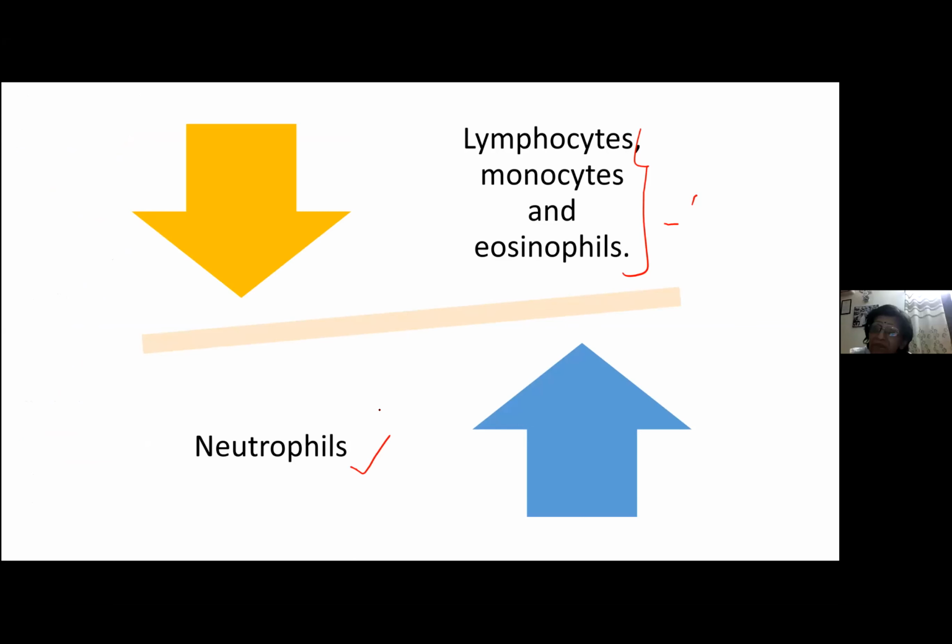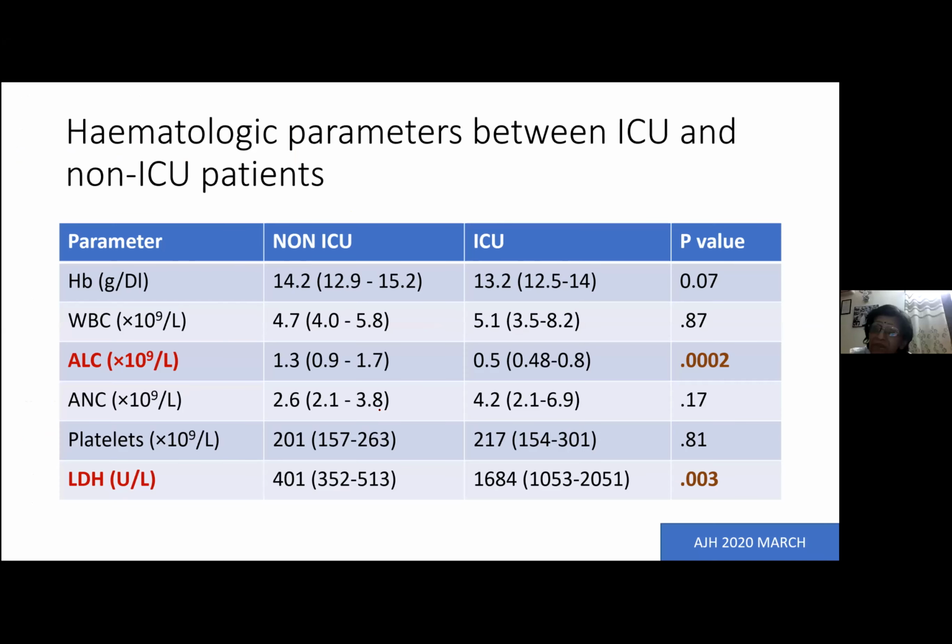So now, once we have studied all this, can we define severity on the basis of these CBC parameters? Can we decide which group of patients are going to go to the ICU and which are not, or who are going to manifest with severe disease, on the basis of these CBC parameters?